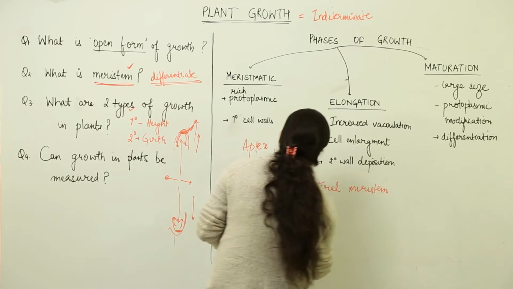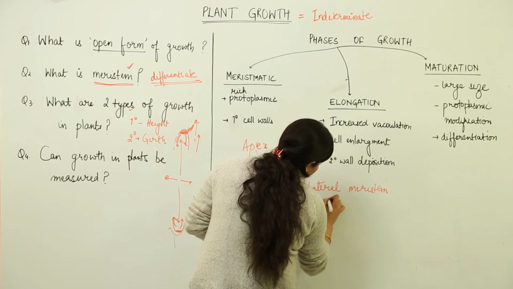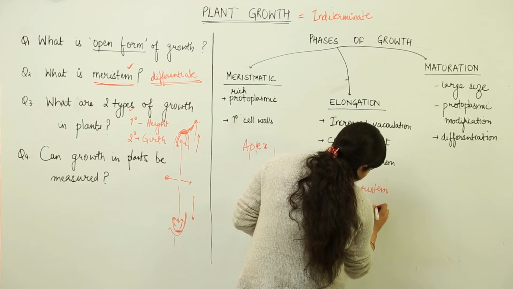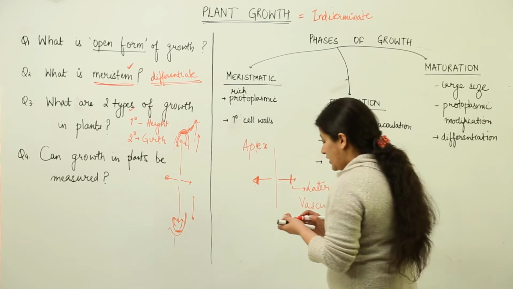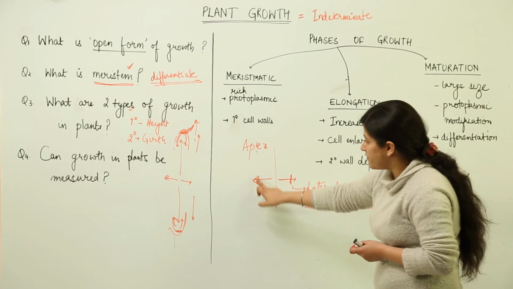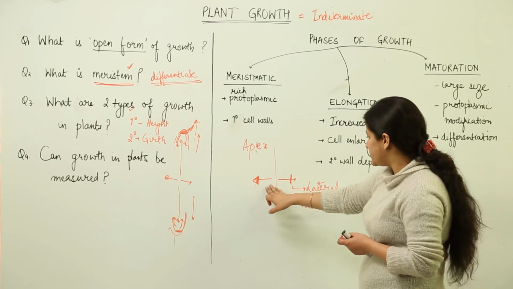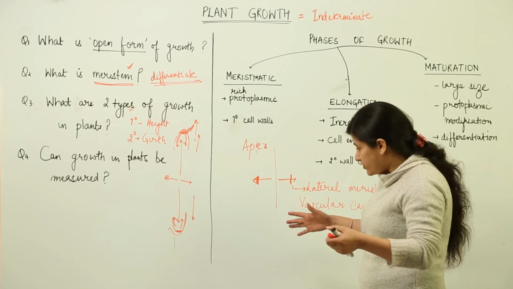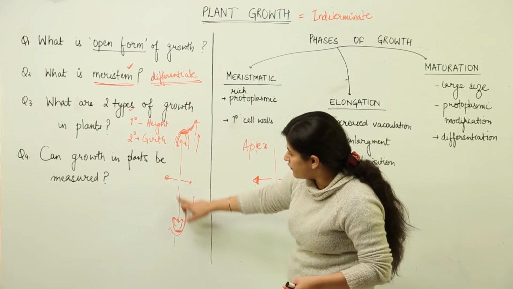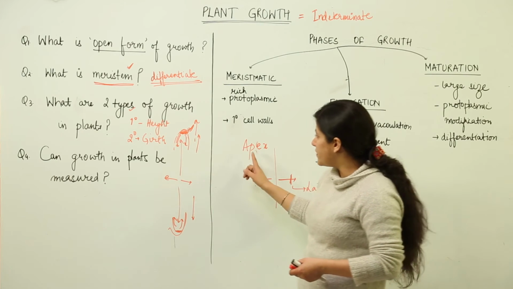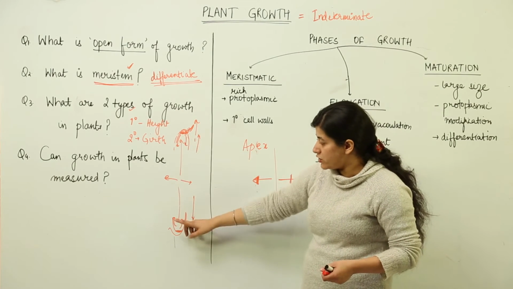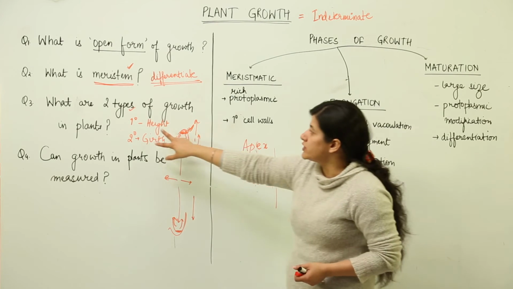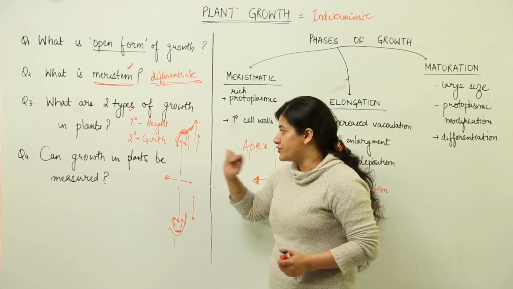We deal with these terms in the anatomical aspects of a plant, but for now, because we are dealing with growth, we need to understand that this vascular cambium, which is present laterally in the plant, would give rise to the increase in girth of the plant, that is, the lateral growth of the plant, and the apical meristem would be responsible for the increase in length of the plant. Root and shoot apical meristem and the vascular cambium give rise to two types of growth, primary and secondary.